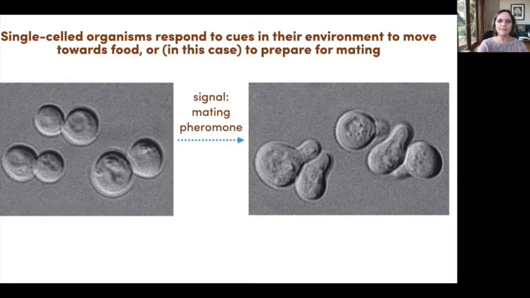So yeast cells come in two flavors, A and alpha. They're called mating types. Each of the mating types secretes a soluble pheromone that the other cell type responds to. And that's what's happening here. These cells are sensing chemical signal or pheromone, and in response, they are changing their shape. They are putting out these projections on one side that will enable them to mate with other cells.